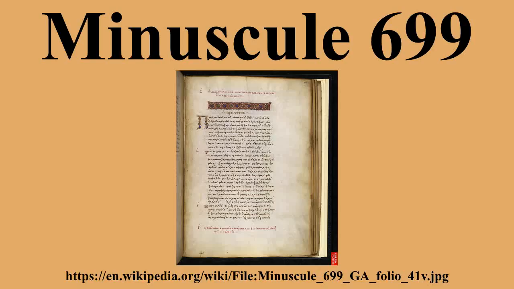369 parchment leaves, with some lacunae. 4 leaves are unfoliated on paper. The order of books is usual for the Greek manuscripts: Gospels, Acts, Catholic epistles, Pauline epistles, Apocalypse. The text is written in 1 column per page, 30 lines per page. The text of Matthew chapter 23 verses 1 to 20 was supplied by a later hand.